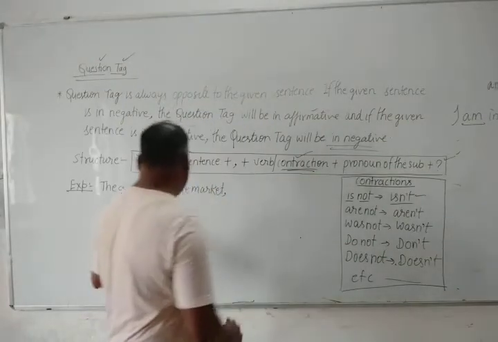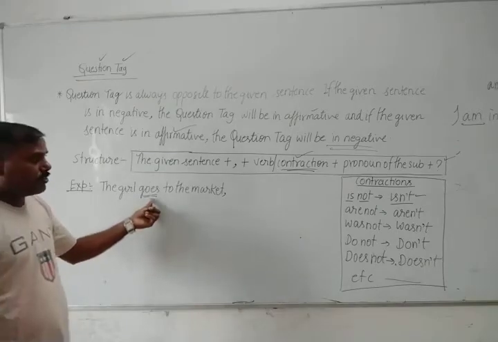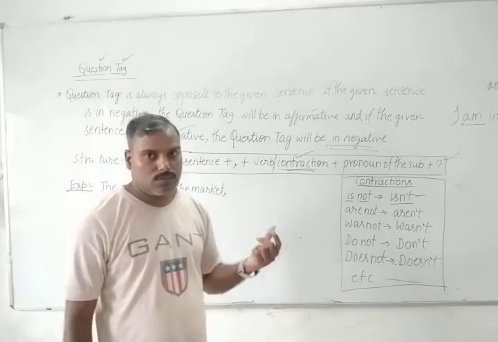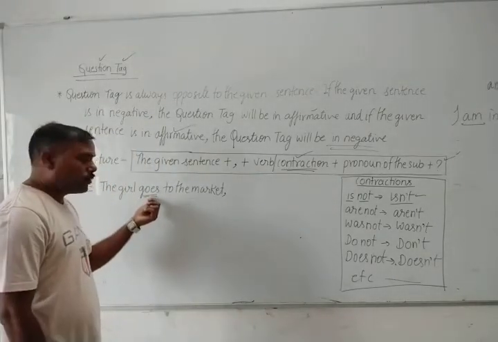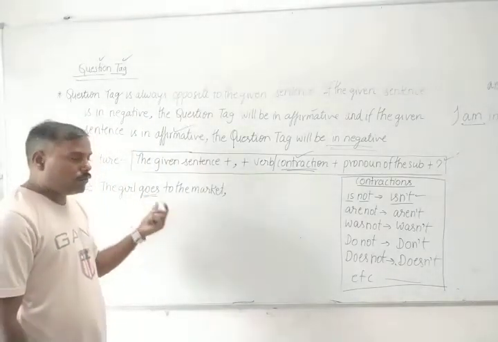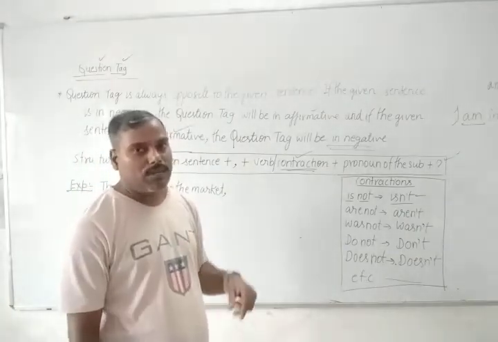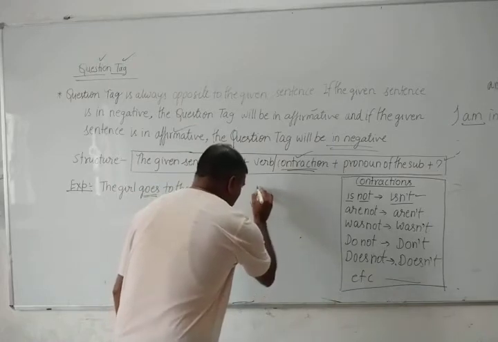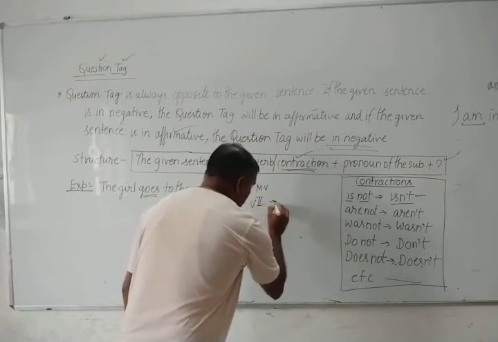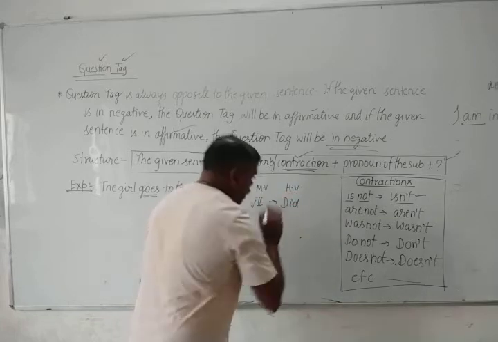You have to use the negative of this one. You have to use contraction, and for contraction you need the helping verb. That is your main verb goes. From goes you have to find out your helping verb. In previous videos I have given you this many times. For example, if you have the second form as a main verb, then did is the helping verb.